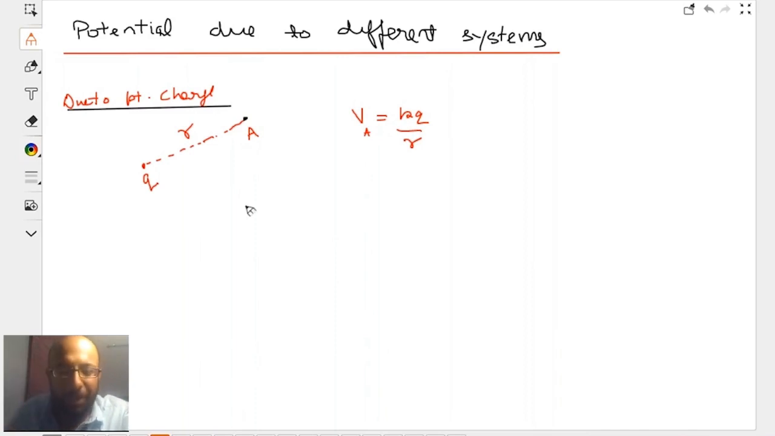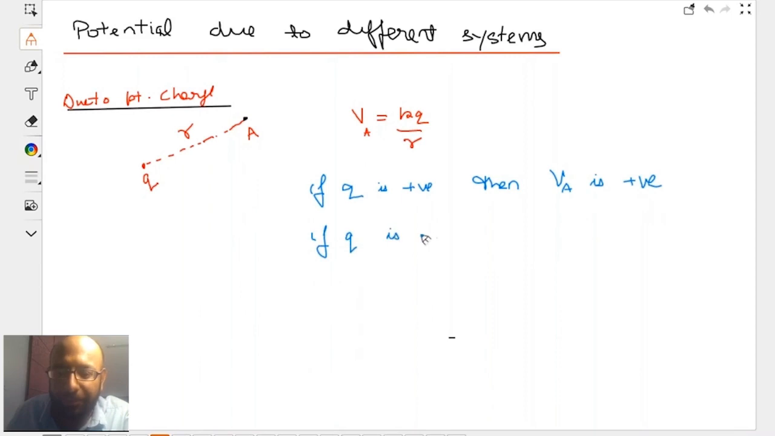Never mind, Dhruti. So if charge is positive, then potential is positive. And if charge is negative, then potential is negative. If charge is positive, then potential is positive. If charge is negative, then potential is negative.